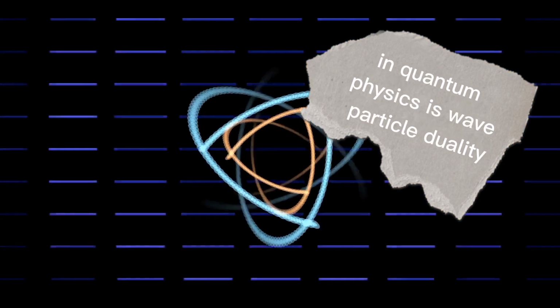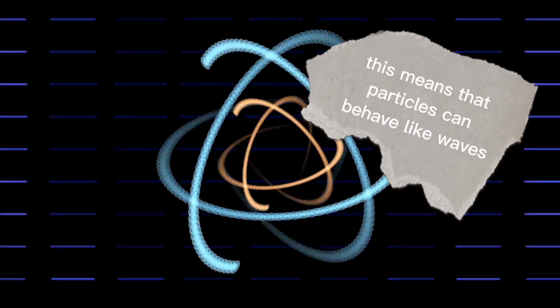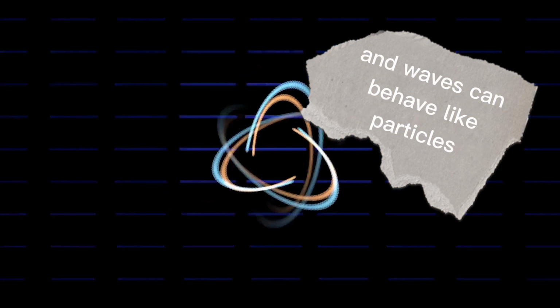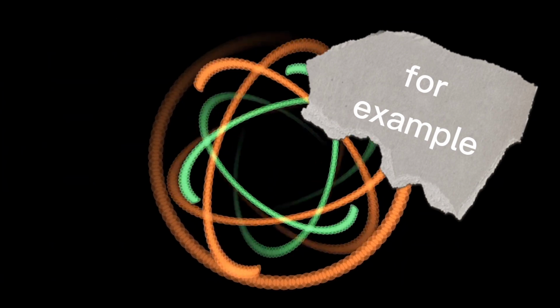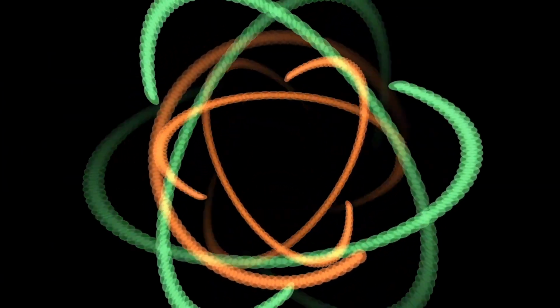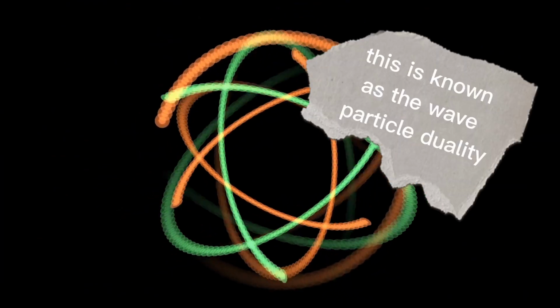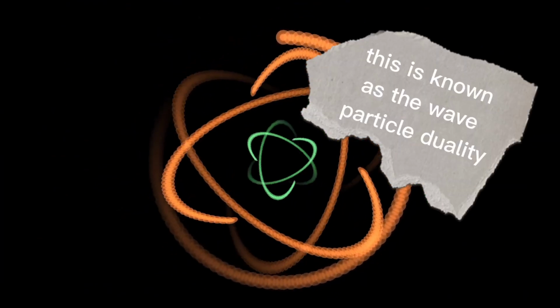One of the key concepts in quantum physics is wave-particle duality. This means that particles can behave like waves and waves can behave like particles. For example, light can act like a wave, but when we try to measure it, it behaves like a particle. This is known as the wave-particle duality.